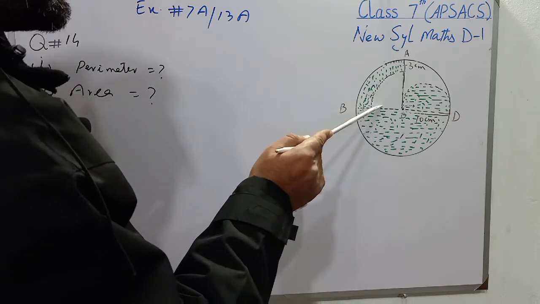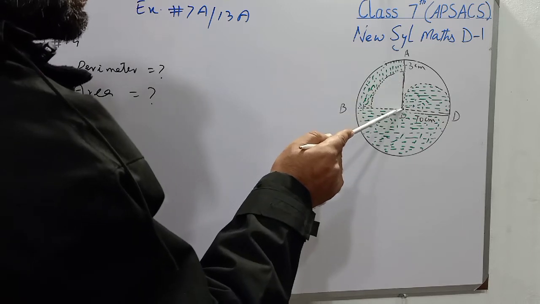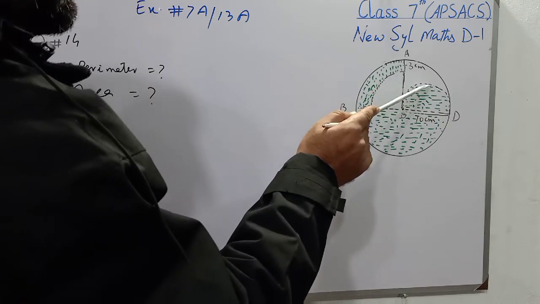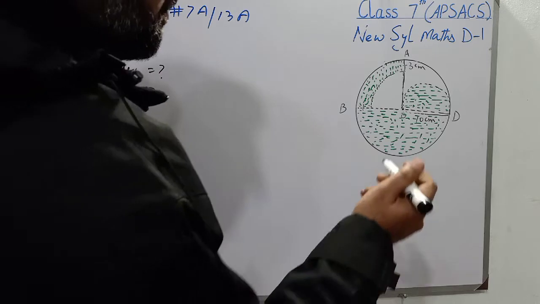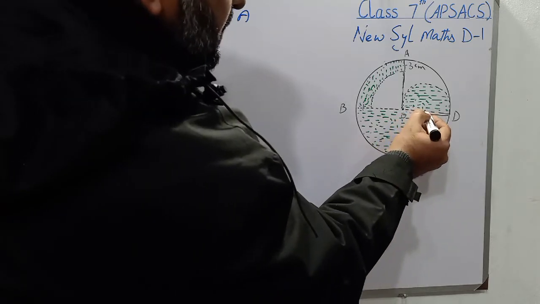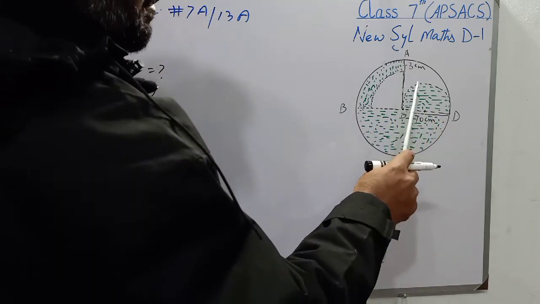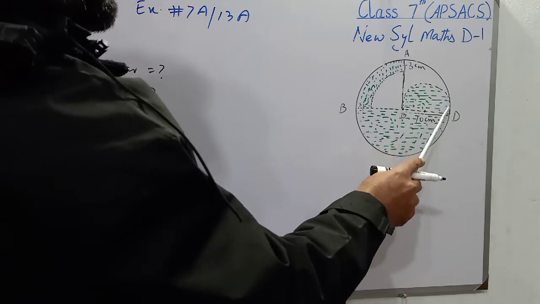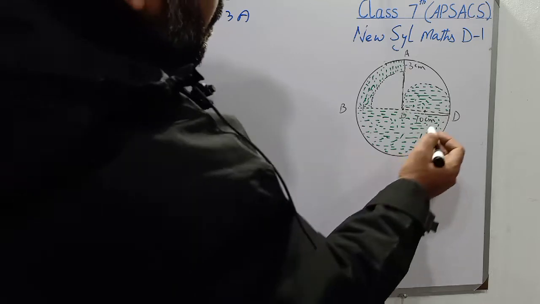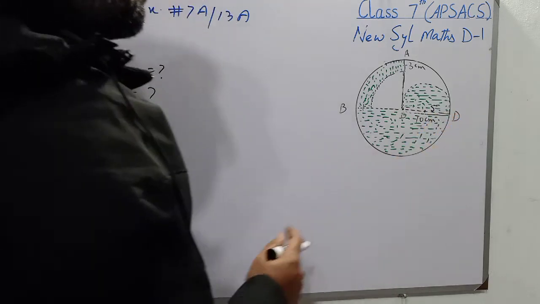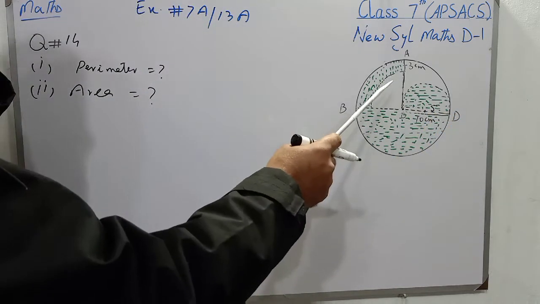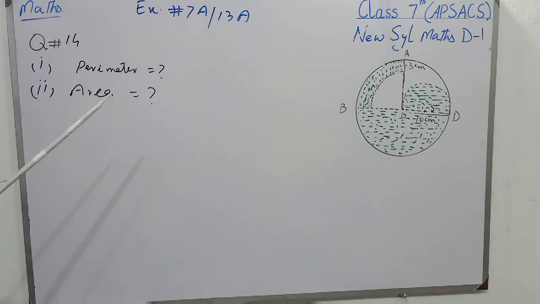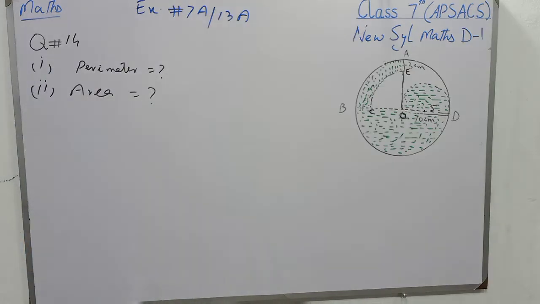circumference of the quarter circle whose radius is 7 centimeter, and the radius of this small semicircle will be 5 because it is the diameter of the small semicircle from O to D, and when we find the radius of the small semicircle, that will be 5. So students, we will find the circumference first and then area of the shaded part.